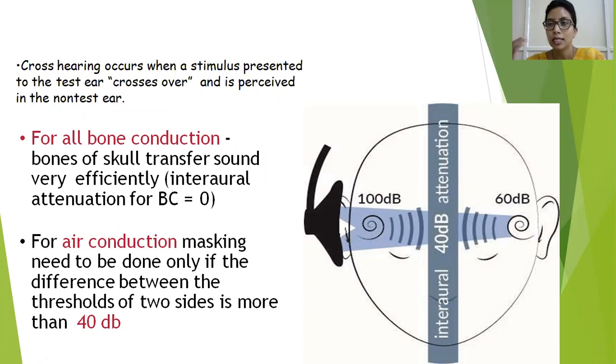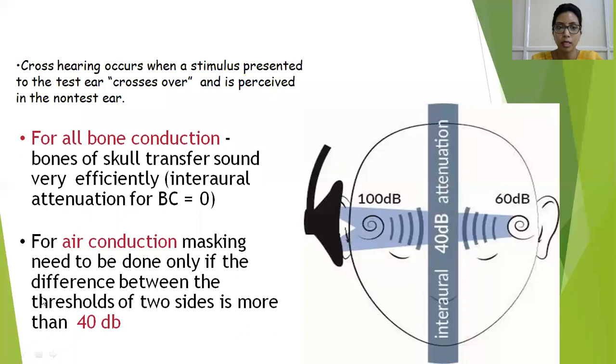When this is less than 40, whatever sound you're sending here cannot cross over because it is absorbed. But when the difference in the hearing thresholds is more than 40, there is a crossover of the sound. So in air conduction, you need to mask only if the difference between the thresholds of the two sides is more than 40 dB.